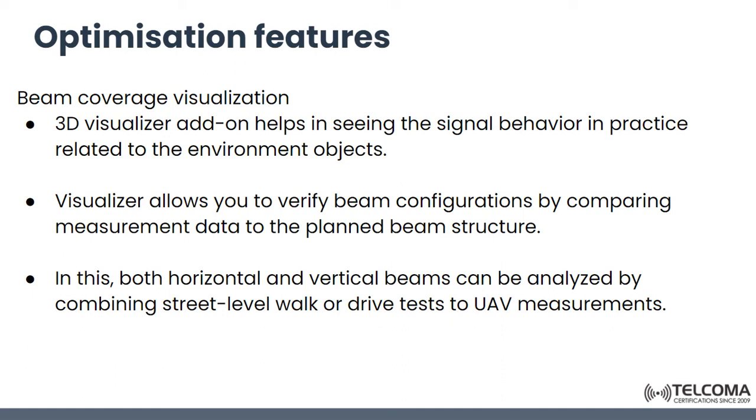This visualizer allows you to verify the beam configuration because it compares the measurement data to the planned beam structure. Because of this, both horizontal and vertical beams can be analyzed by combining the street level walk or drive test with the UAV measurements.